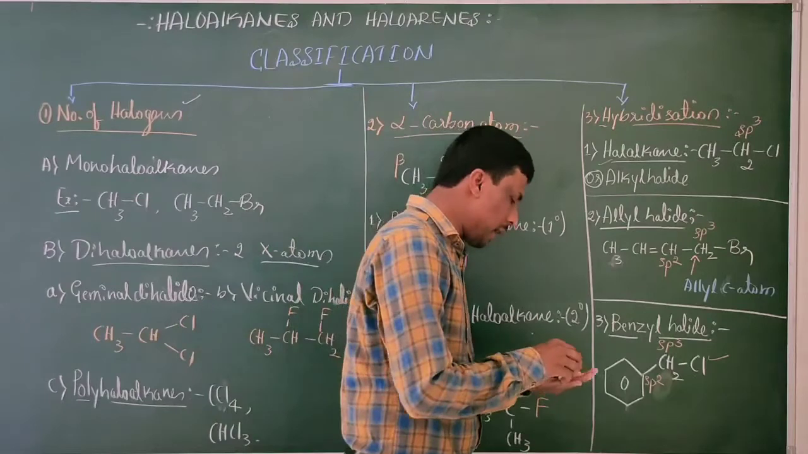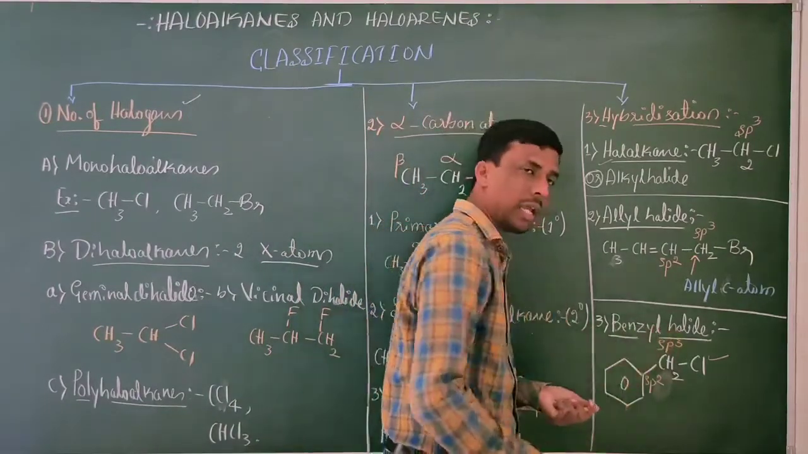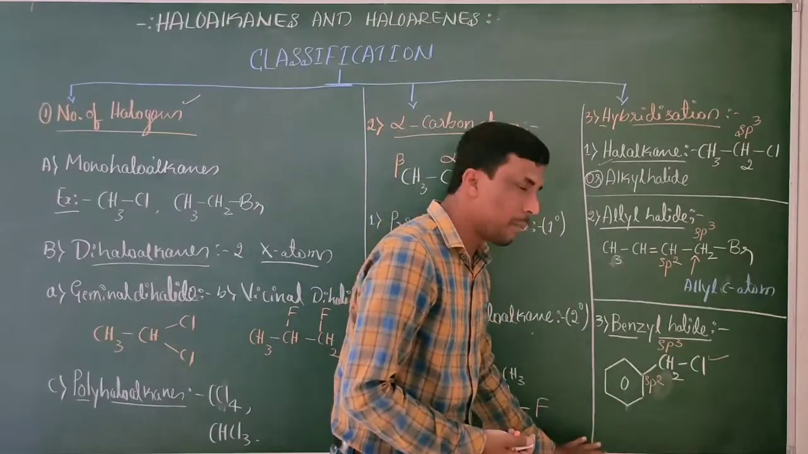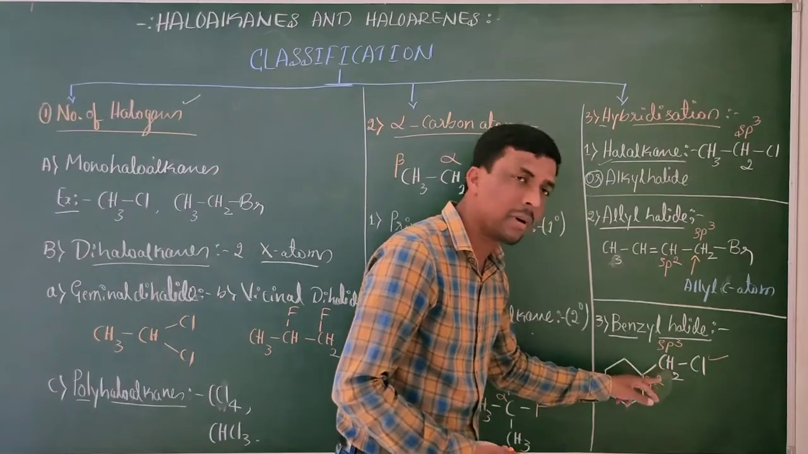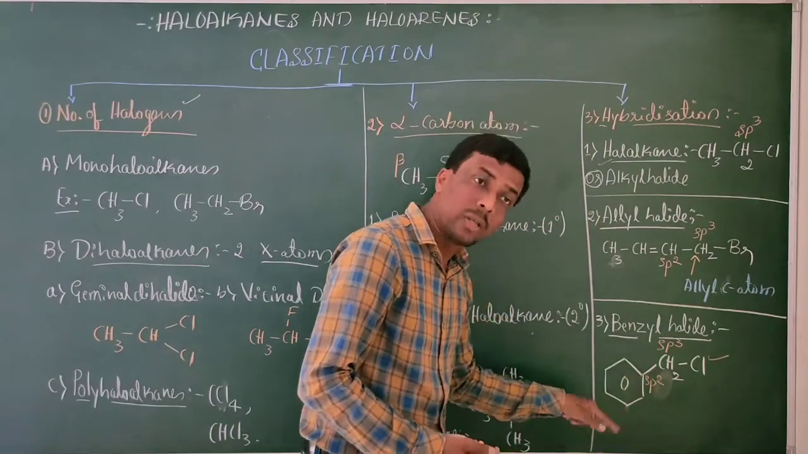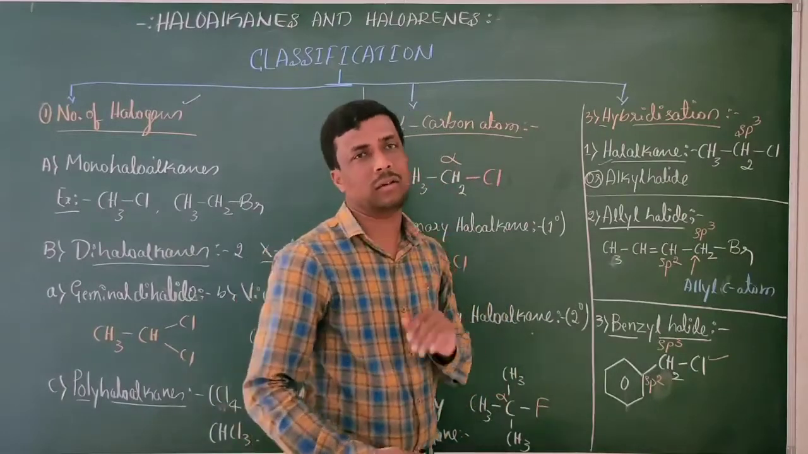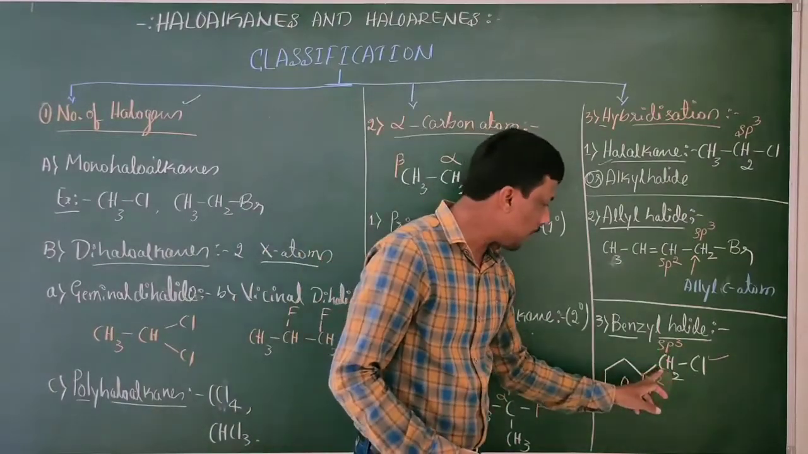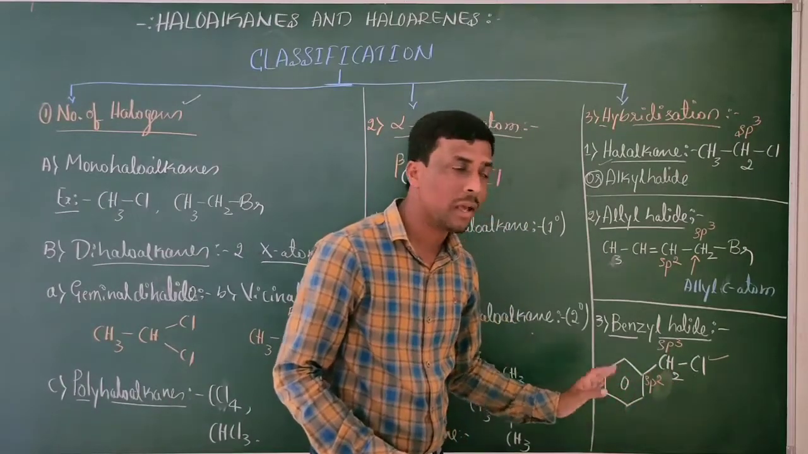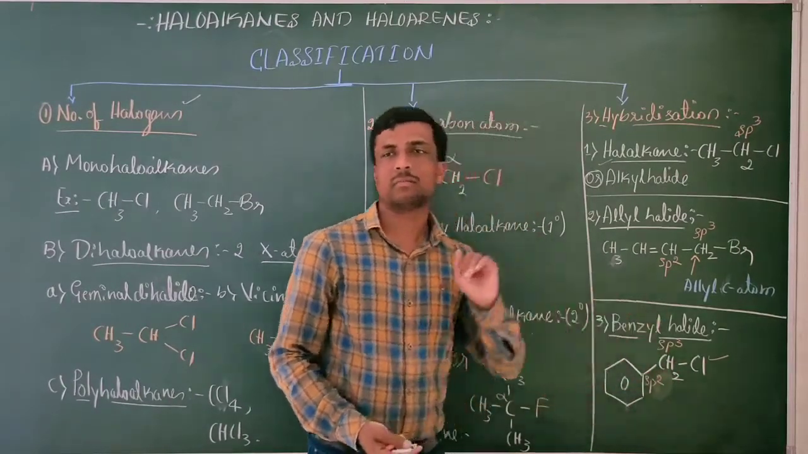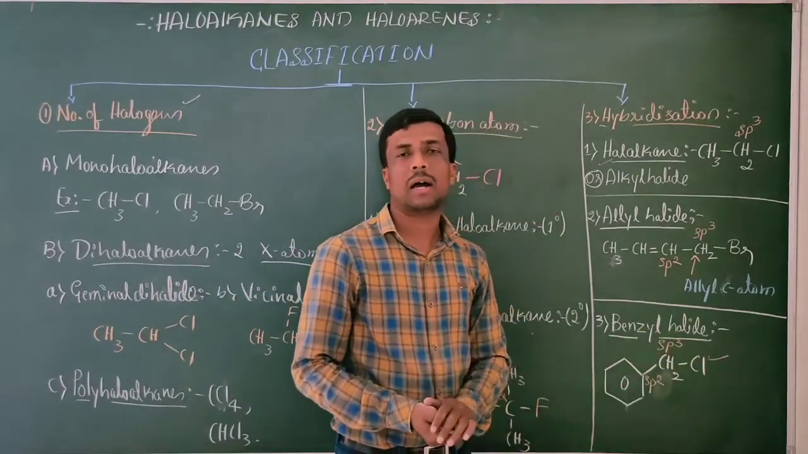Benzyl halides are the compounds in which a halogen atom is attached to an sp3 hybridized carbon atom which is present next to an aromatic ring. The halogen is attached to the sp3 hybridized carbon atom, and that carbon atom is next to the aromatic ring. Such a compound we call benzyl halide.